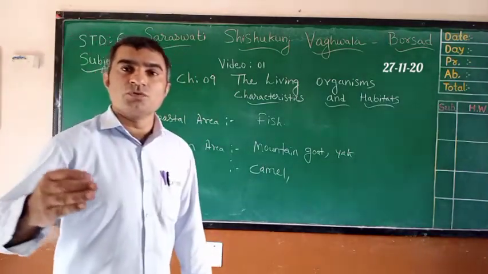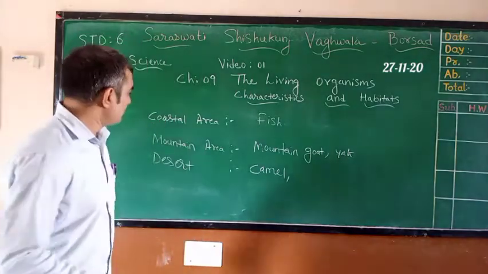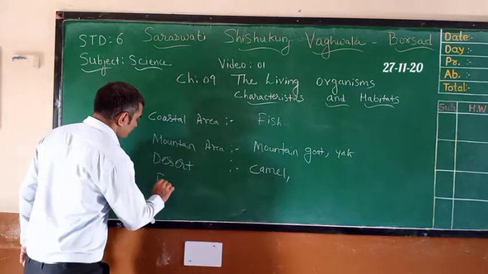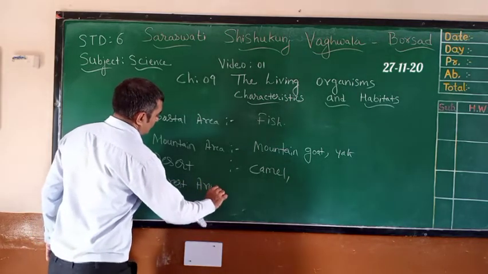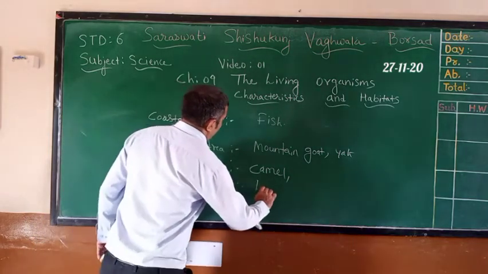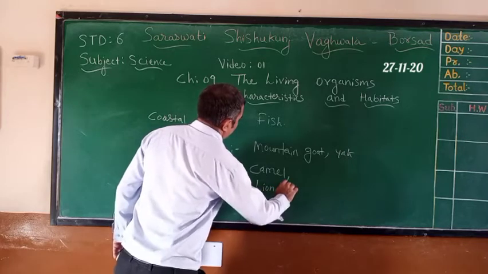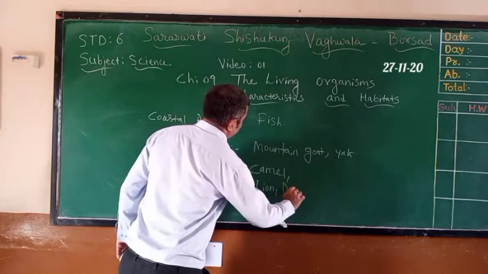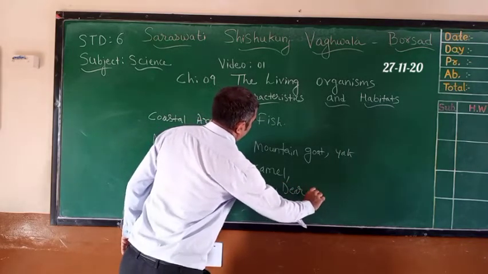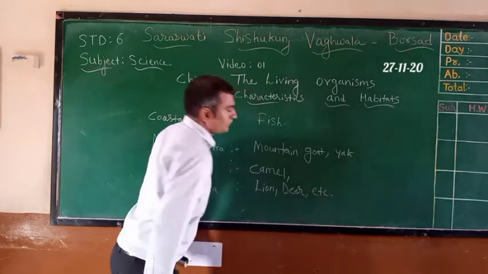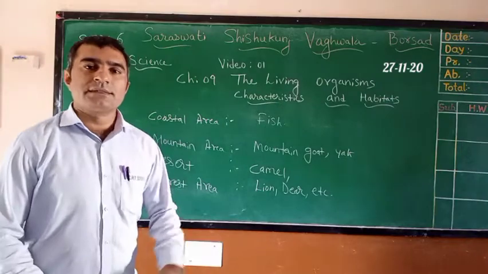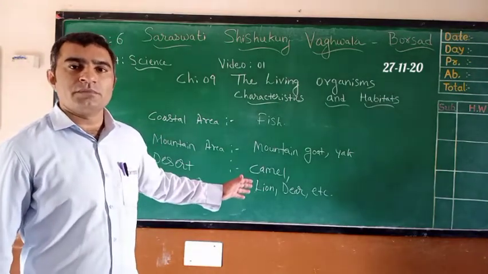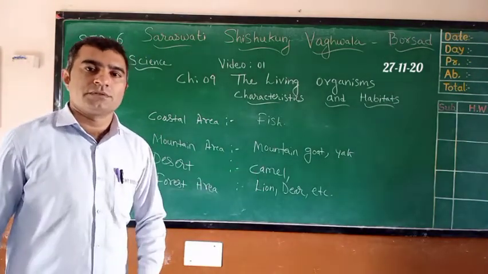If you move to a forest area, you can see lion, deer, right? So these are examples of living organisms of different places.